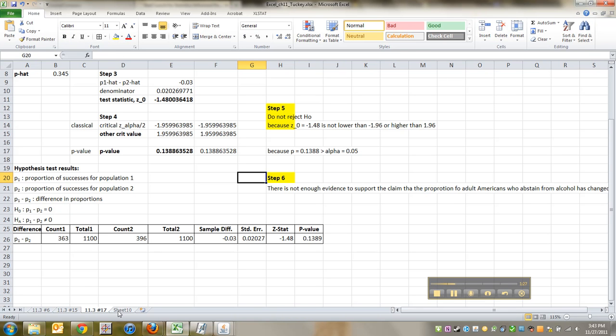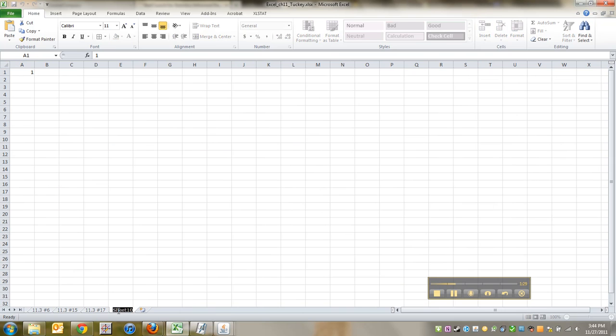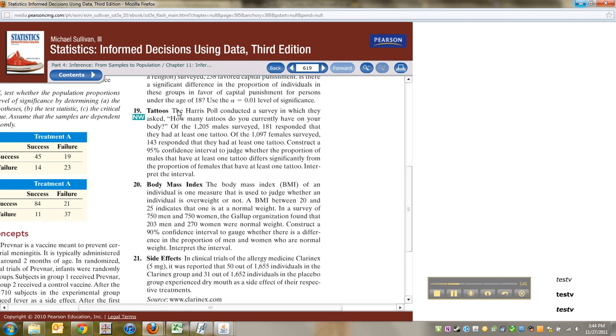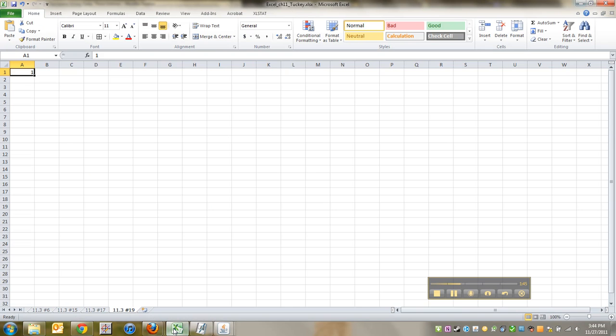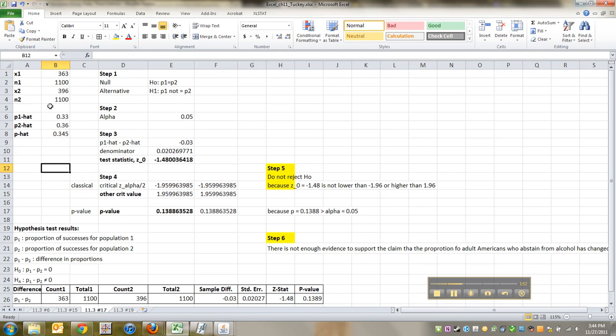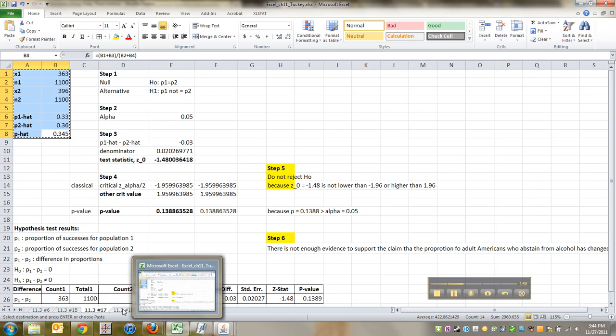Now we're going to move on to 11.3, number 19, I believe. Yep. Okay, so let me grab number 19. It's on the same page. Here it is. Harris Poll, we've got these tattoos and all this jazz. It's actually asking us to do a slightly different problem, but I could still use this top bit right here. Copy, and I can go over here and paste.